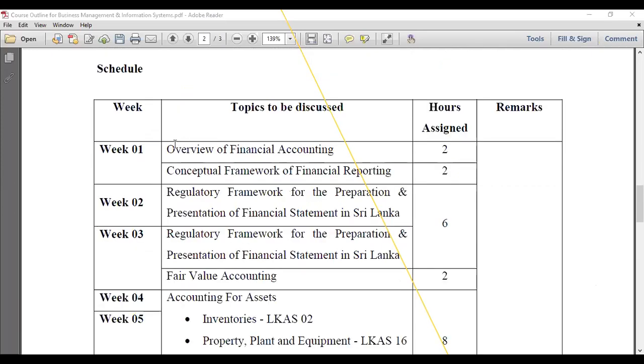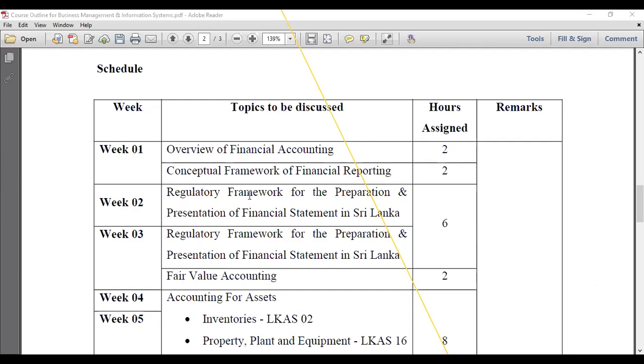Actually, this is prepared as a 12 weeks plan, right? Then for the remaining 3 weeks, we are going to discuss the tutorial part, right? So in the first week, we hope to discuss the overview of financial accounting. It means today we discuss that part. Then the conceptual framework of financial reporting.